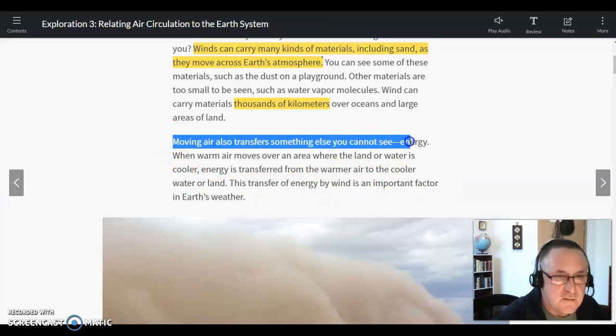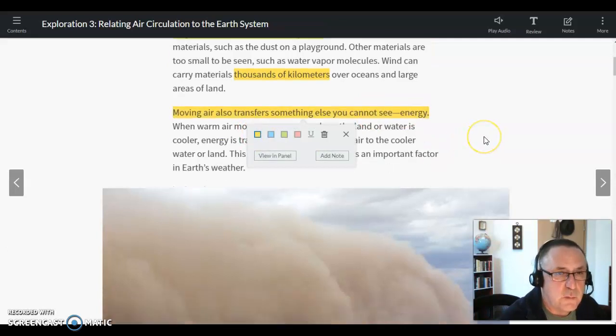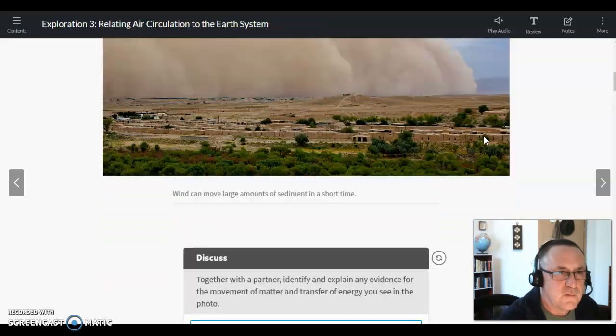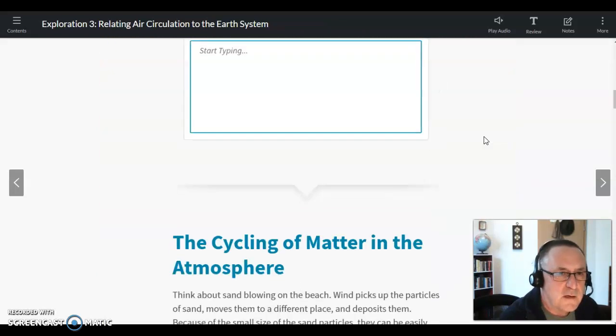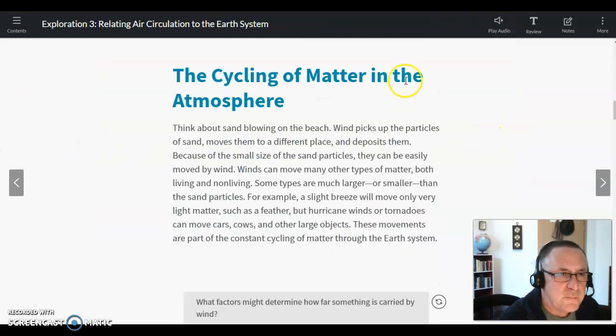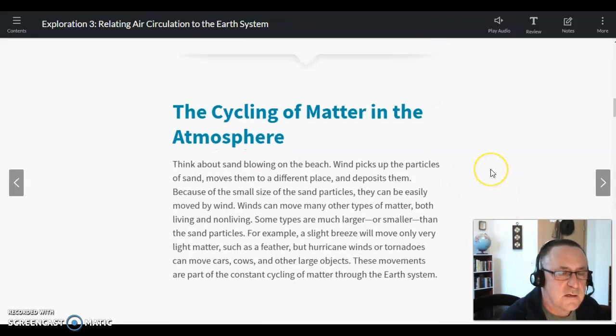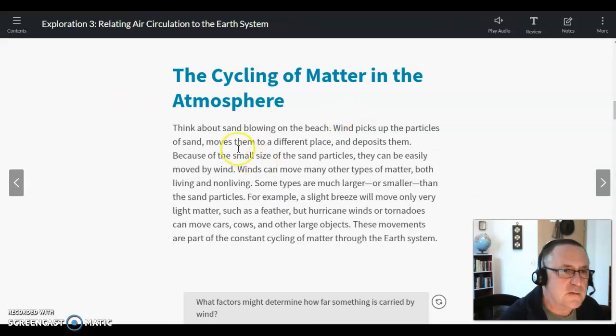So actually, this section of this exploration is really nice because it follows a more predictable pattern. Pretty much first and last sentences are the most important. So I'm going to scroll past here real quick. All right, with these, together with a partner, discuss, just skip those. Okay, I'd like you to do the drop-down menu ones and the like.